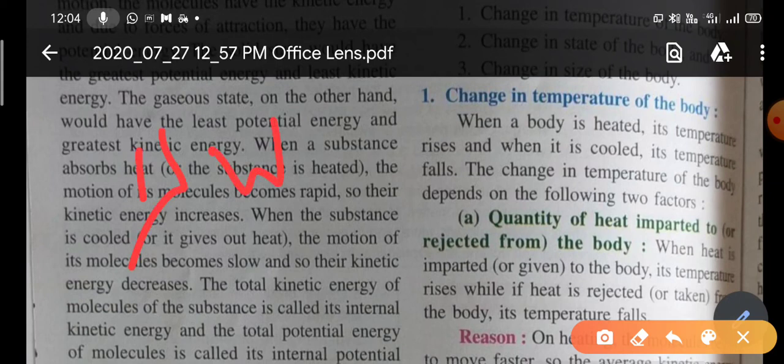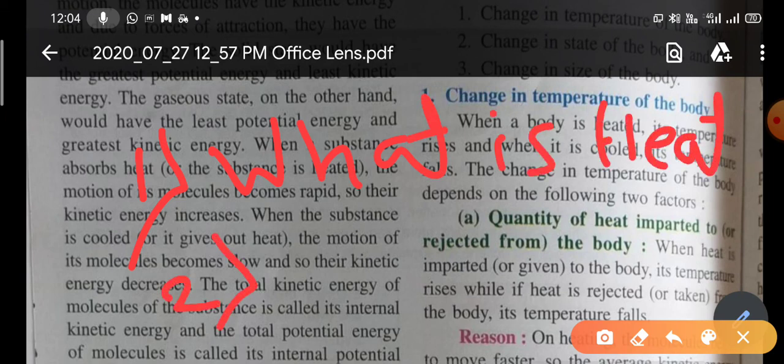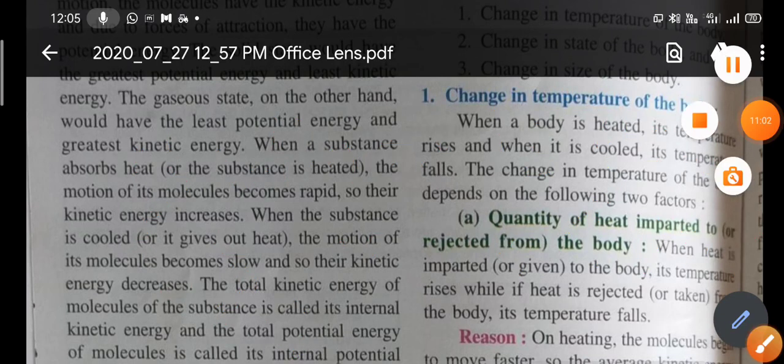First is what is heat. The second question is what is temperature, and the third question is what is the difference between heat and temperature. So you have to solve these three questions. Okay, so that's all for today.